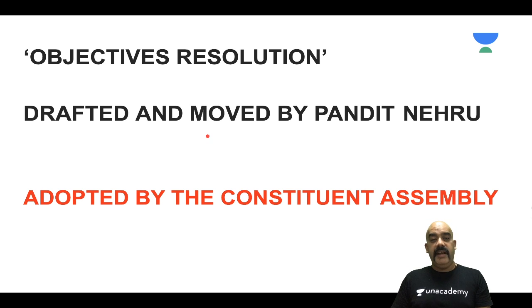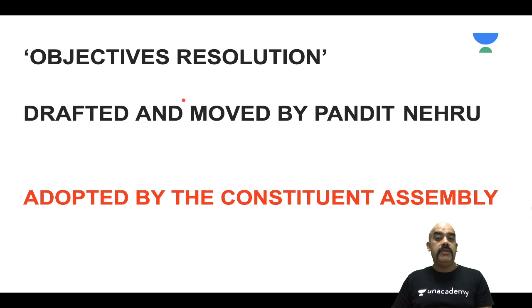On 13th December 1946, Jawaharlal Nehru in our Constituent Assembly introduced what is called the Objectives Resolution. This Objectives Resolution was a blueprint. Please make no mistake about it. It was merely a blueprint about how we intend to form our constitution, or what our broad aims were. It finally led to large numbers of debates and discussions, and finally on 26 November 1949 we were able to adopt our preamble.